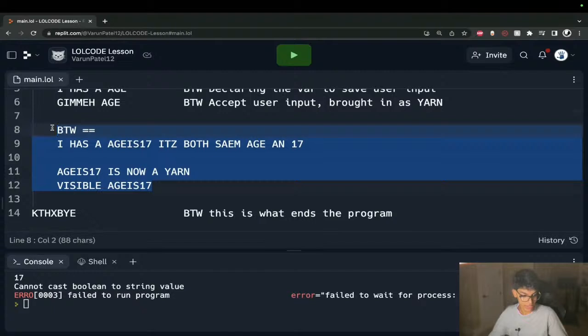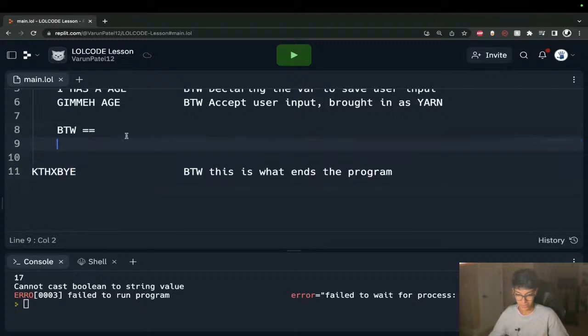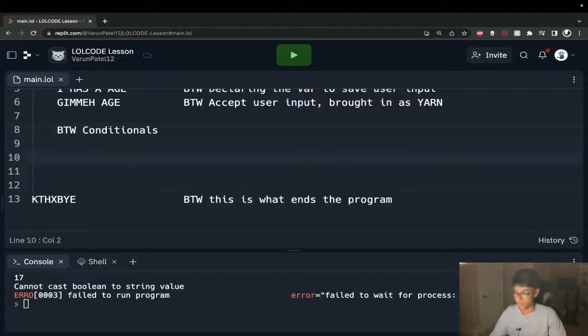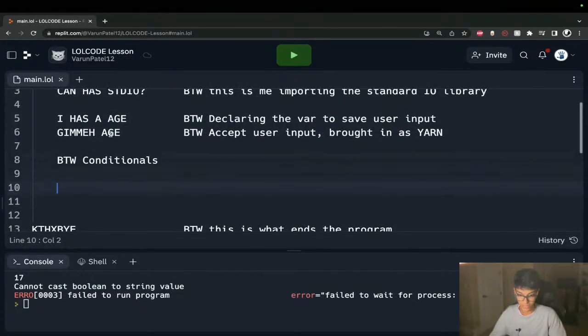And I think the last thing I want to talk to you guys about before we go into building our, actually, never mind, I take it back. We need to look at our conditionals. So that's just our if statements and stuff. And again, we're going to be doing something very, very simple with this. Building off the same thing we were talking about earlier, we're just going to say if our age,